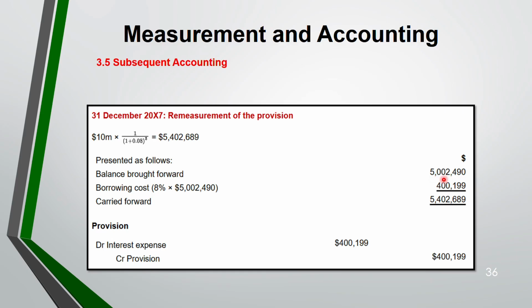Only the increasing amount you have to write in the P&L, as well as in the provision you have to debit or credit. Not the total amount, not this amount. How much it increased or decreased from last year to previous year, only that you will record, both in the provision and P&L as an expense.